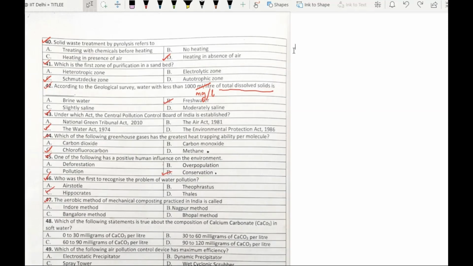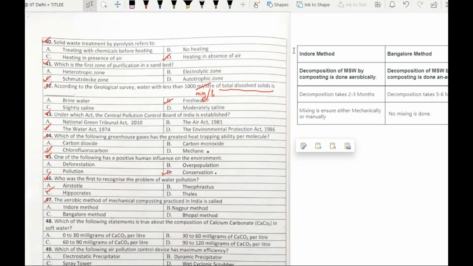Let's see what's the difference between these two methods. In Indore method, composting is done aerobically, and in Bangalore method composting is done anaerobically. So from this we can say that the correct answer will be option A, Indore method.